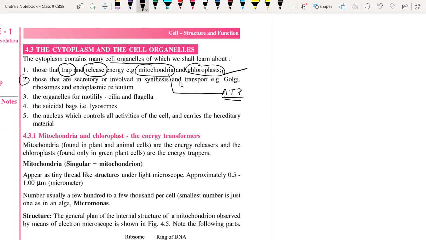Next point: those that are secretory. This means cells, organelles or glands present in the human body or the body of any plant or organism, which are responsible for secreting chemical substances needed to sustain the life processes. They are called secretory, or involved in synthesis and transport also. Suppose, what is the main role of the Golgi apparatus?